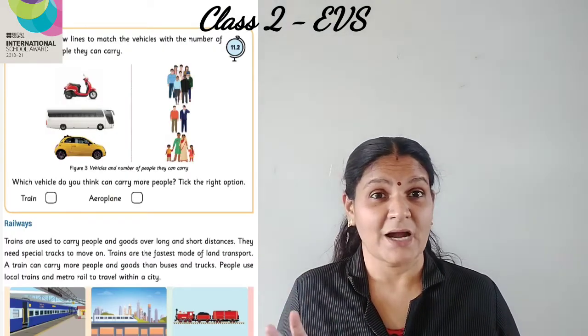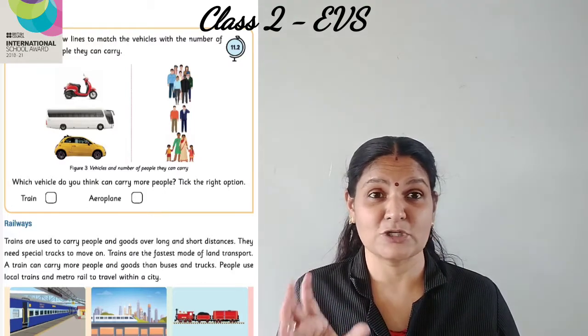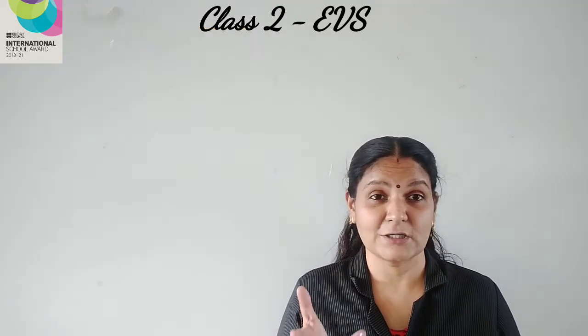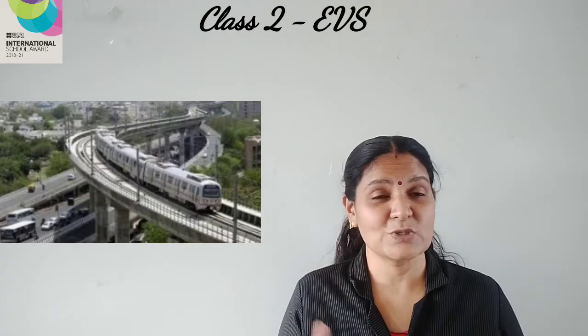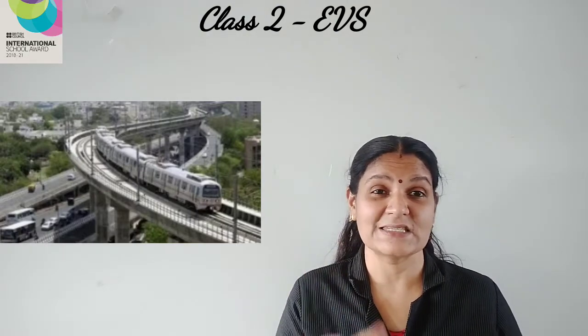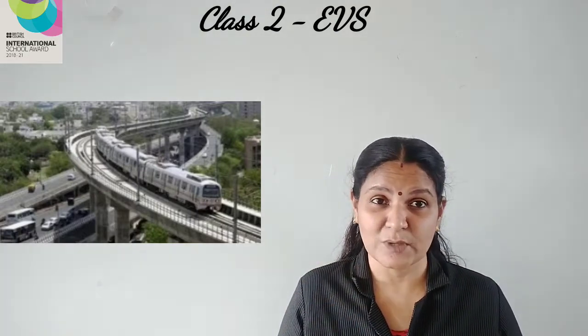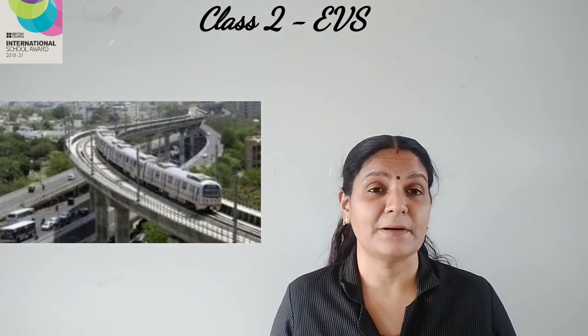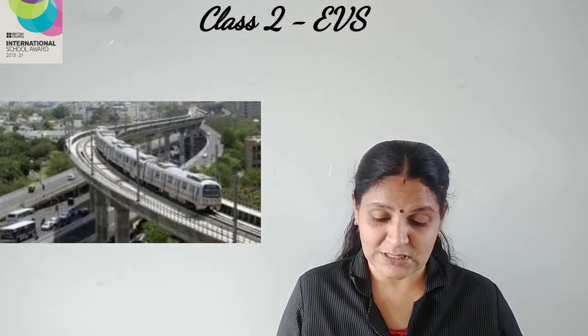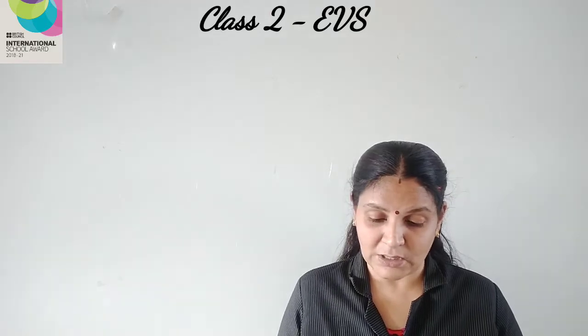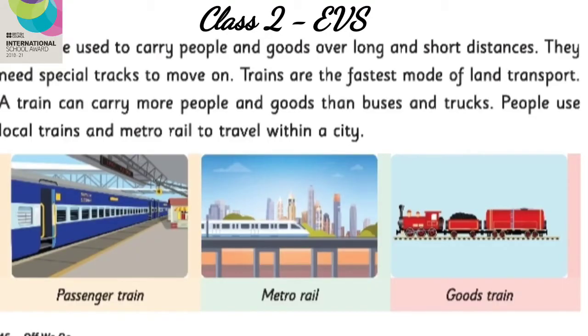So ഇപ്പോൾ നമുക്ക് കാണാൻ പറ്റും അല്ലേ, metros have started, people have started using metros. What it is doing, it is connecting two places within a city. Because it is very fast and comfortable, people are using these metros and local trains. And you can see the pictures of passenger train, metro rail and goods train. And some goods are carried through the trains. So that we call goods train.